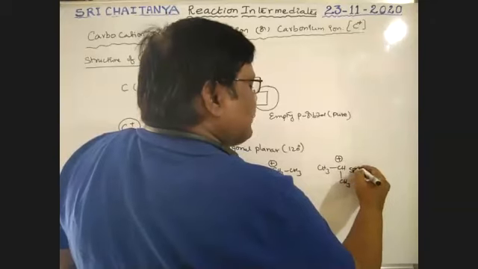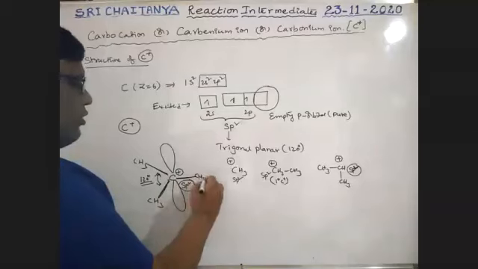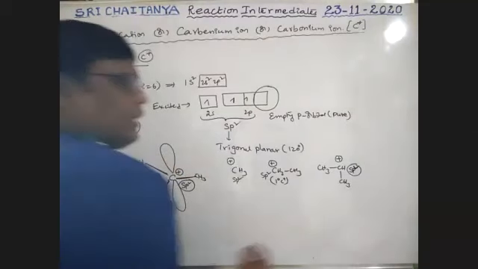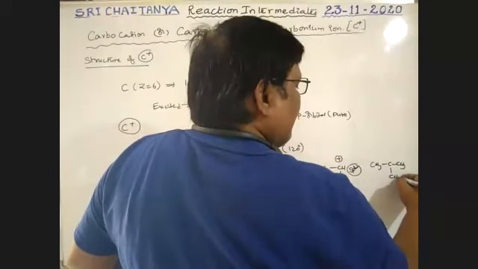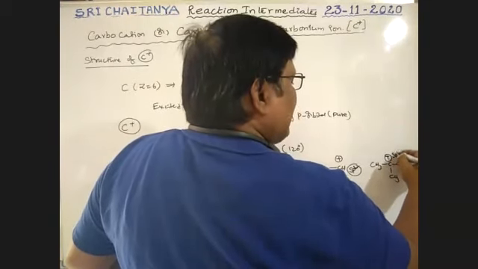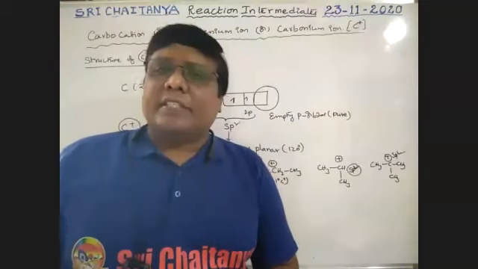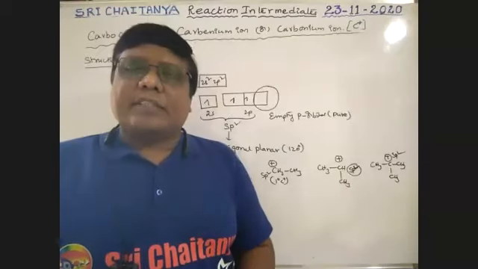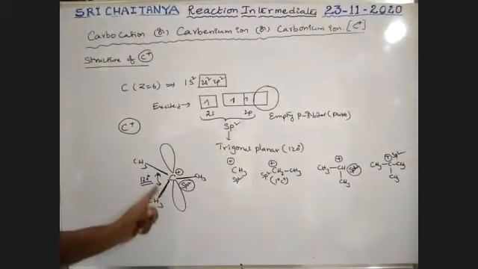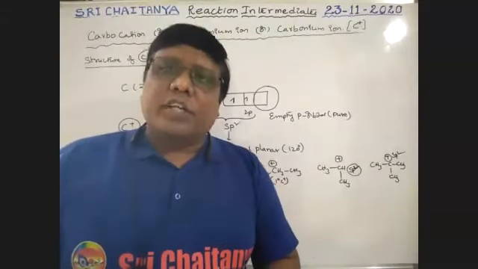Here it is also sp2 hybridized, boys. Next, this hydrogen is also replaced with a methyl group. That is a tertiary one. This carbon is also in sp2 hybridization. So in all these four cases, all are single bonds attached to carbon, so that carbon is in sp2 hybridization.